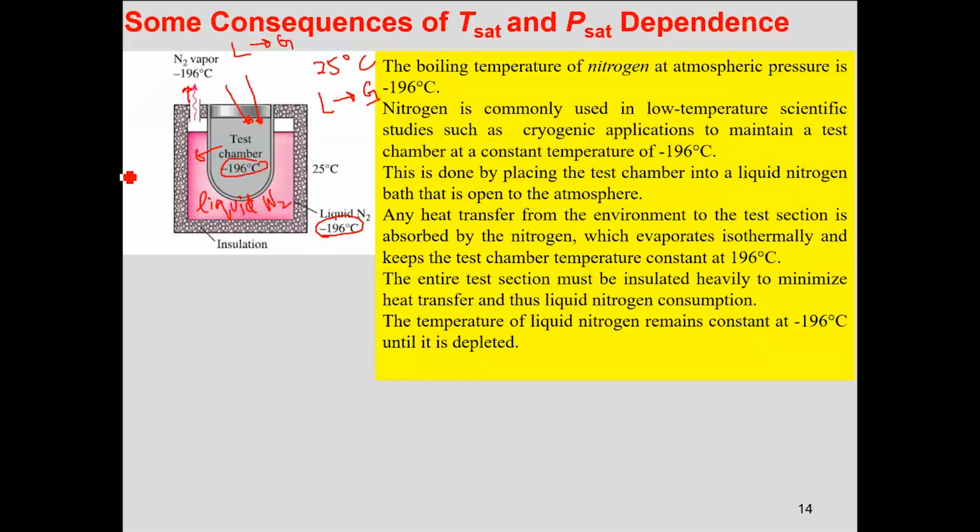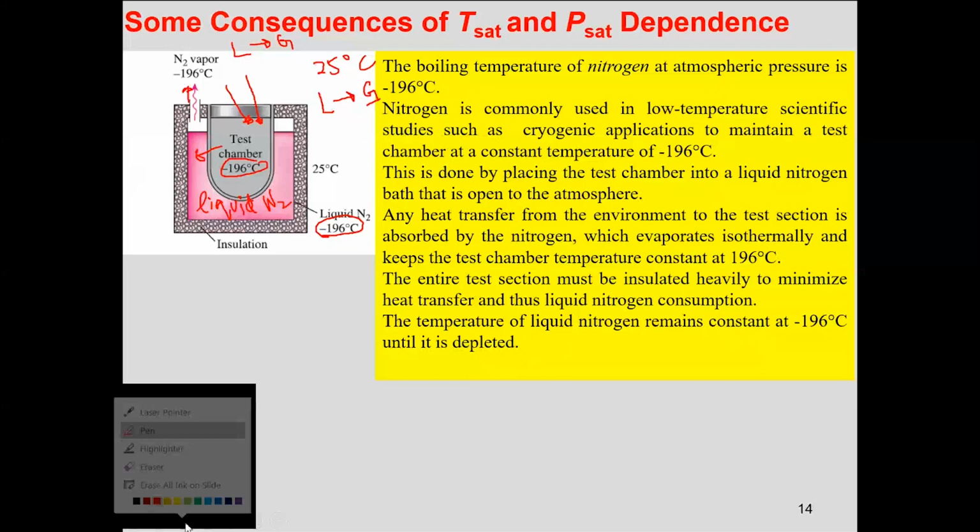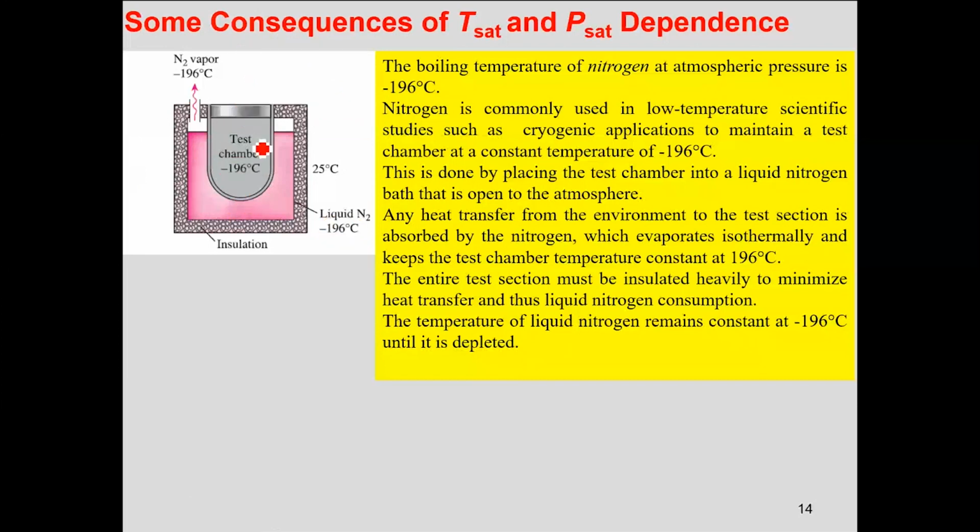So whatever experiment I have to perform at minus 196 degrees centigrade, I'll be able to perform, because any heat transfer from the surroundings to the test chamber would ultimately be transferred to the liquid nitrogen, which would take up that heat and evaporate into the atmosphere. Clear enough? Yes, sir.